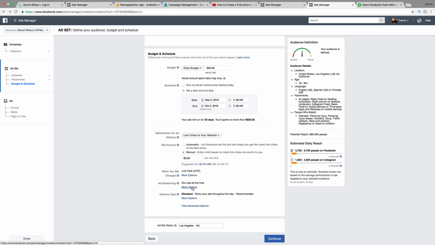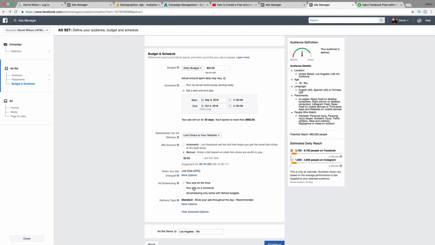So ad scheduling. Well, if I'm an attorney, I'm going to have to say leave it on all the time. I don't want to exclude anybody. I don't want to do it on a schedule because in this scenario, accidents happen. Our ad can be relevant at any time of the day, right? But like I said, if you're selling shoes or something where people at work are on their computers during their break and looking at stuff, maybe you want to run ads all the time. But for the shoes, maybe on a schedule. For this tutorial, we're going to do ads all the time.